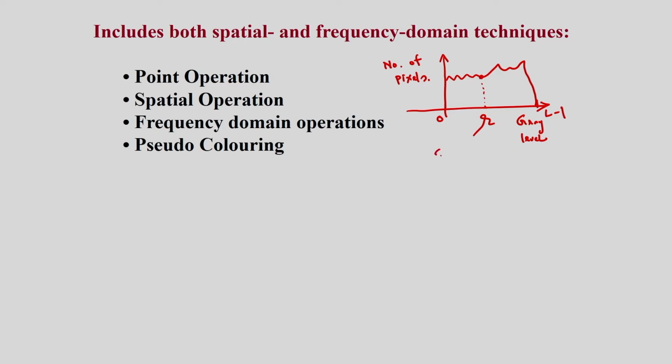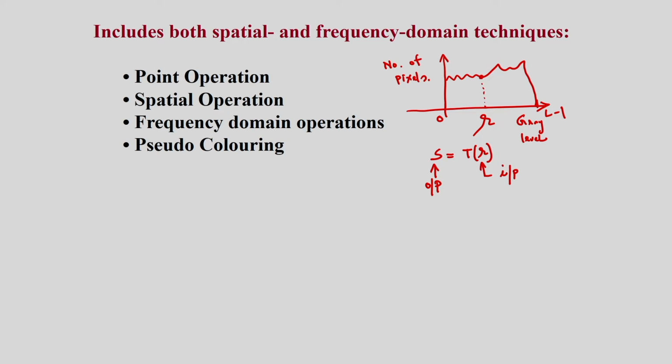And in this case if I apply this transformation S is equal to T(R), R is the input gray level, this is my input, and S is the output gray value. So, the point function I am considering operates on the gray level value R, the input value.